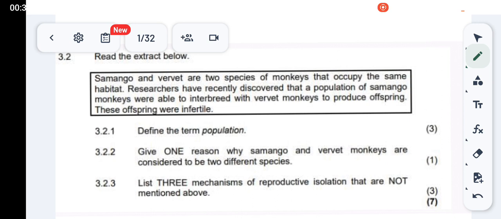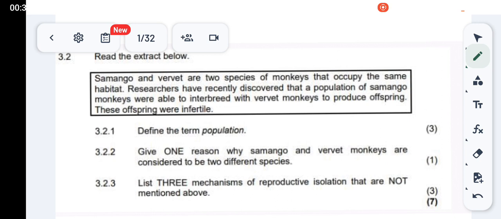So now they're saying a samango and vervet are two species of monkeys that occupy the same habitat. The researchers have recently discovered that a population of samango monkeys were able to interbreed with vervet monkeys to produce offspring. And then these offspring were infertile.